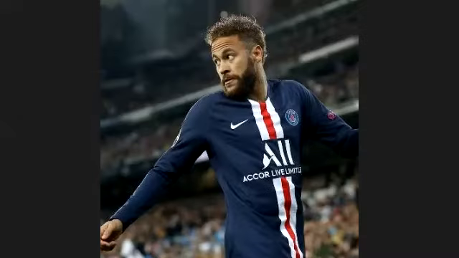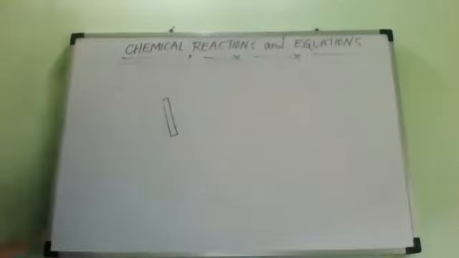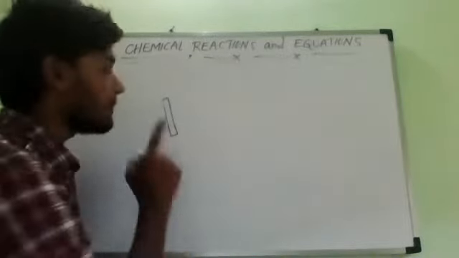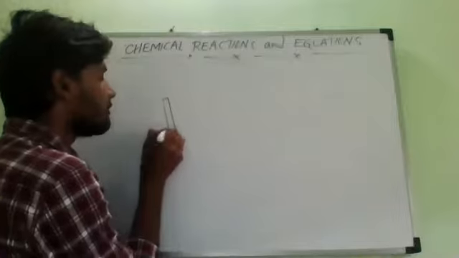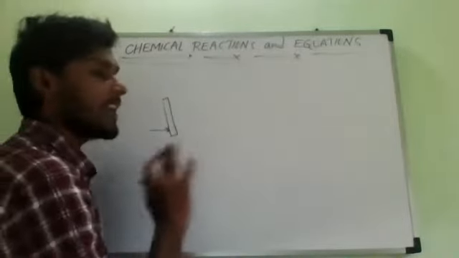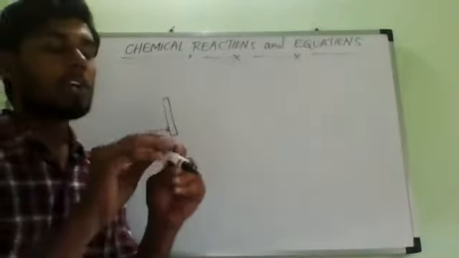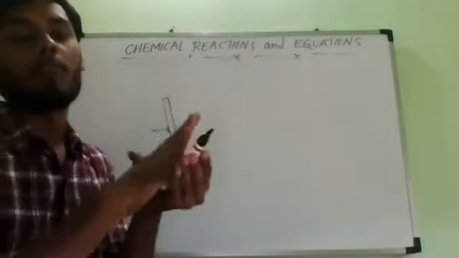Suppose this is the magnesium ribbon. Before the reaction, before burning it in the presence of oxygen, we have to rub it with sandpaper. Why?